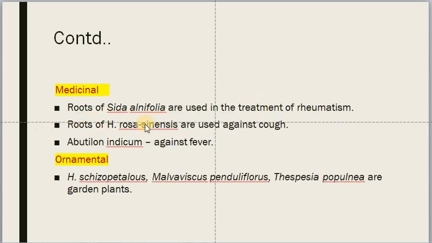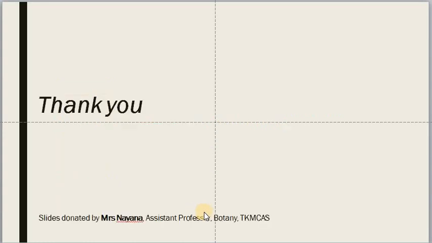And you know that the roots of Sida cordifolia are used for treatment of rheumatism. Roots of Rosa sinensis are used against cough. Abutilon indicum is used against fever. And these plants have large, colored flowers, so they are all ornamental.